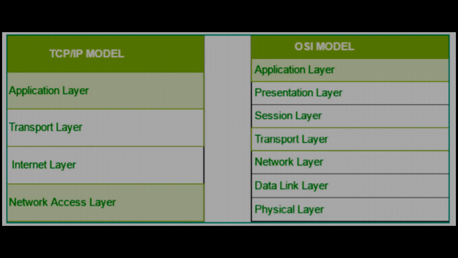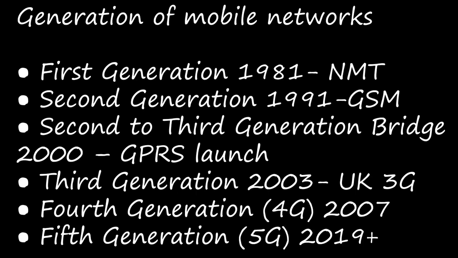In this chapter, network examples and protocols, we have learned about networking protocols and we have learned about internet, intranet, extranet, and we have seen the comparison between internet, intranet, extranet. And then we have seen mobile networks, the generations of the mobile networks. Do you remember the generations? First generation 1G, second generation 2G, second to third generation bridge 2.5, that is GPRS launch, and third generation 3G, fourth generation 4G, fifth generation 5G.